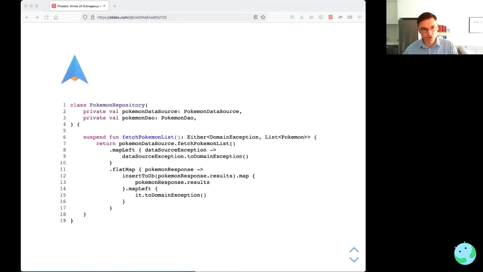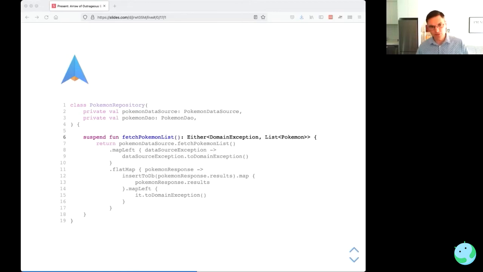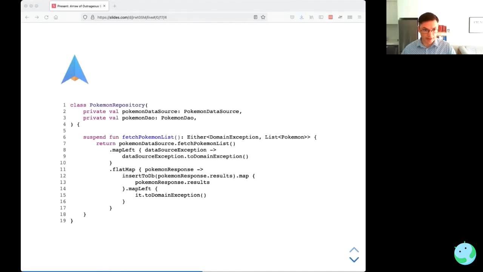So now our repository looks something like this. We're going to fetch the Pokemon list, and the return type is a domain exception or a list of Pokemon, because the repository is a domain layer. One way to do things would be to call through to the Pokemon data source through the network and then map any exceptions to domain exceptions, and then use flat map to perform some extra work, so inserting to the database and again mapping any exceptions.